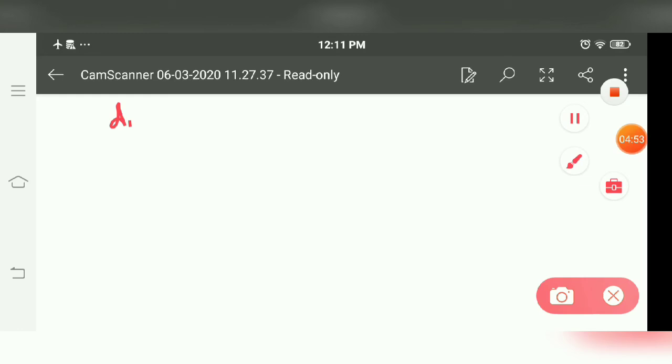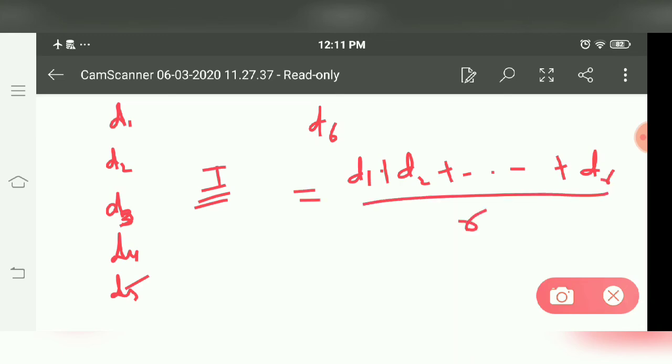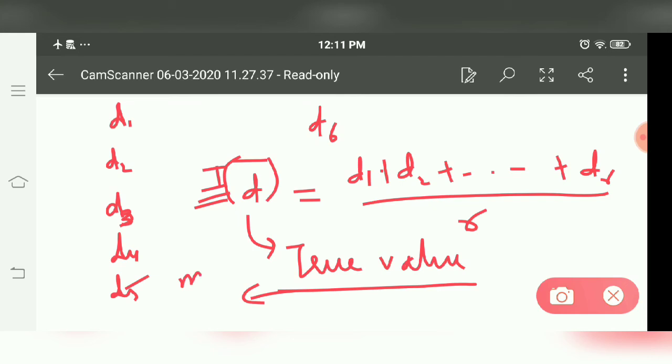First of all, you are given six values of D: D1, D2, D3, D4, D5 and D6. First step, what do you have to do? You have to take the mean of all: D1 plus D2 plus D3 and so on to D6, divided by 6. This will give you the mean, and this mean is actually the true value. It is also called the mean of all diameters.